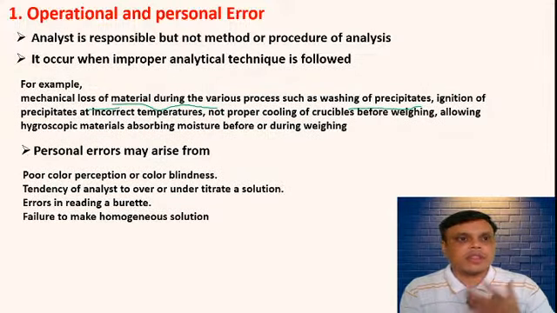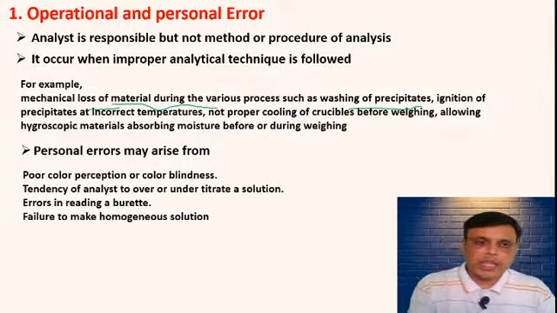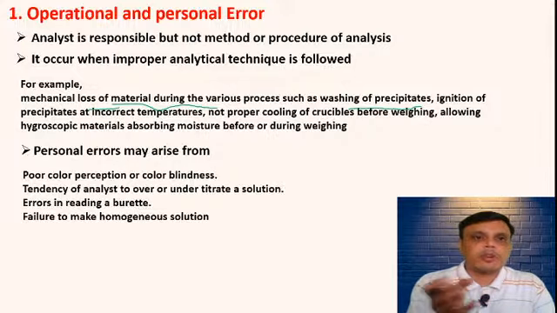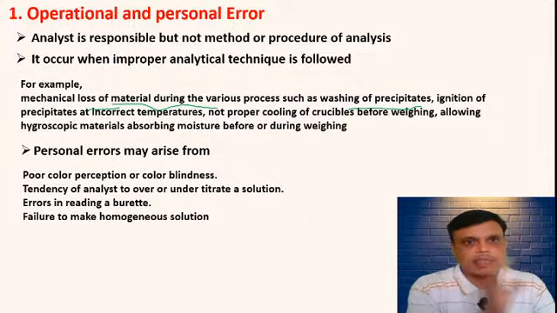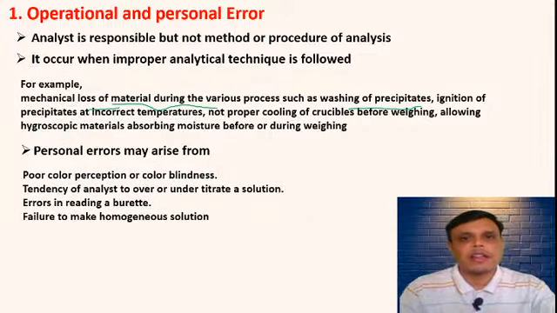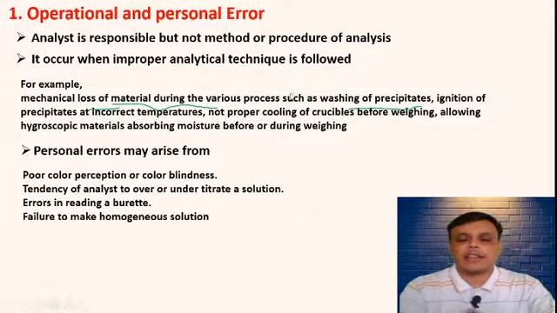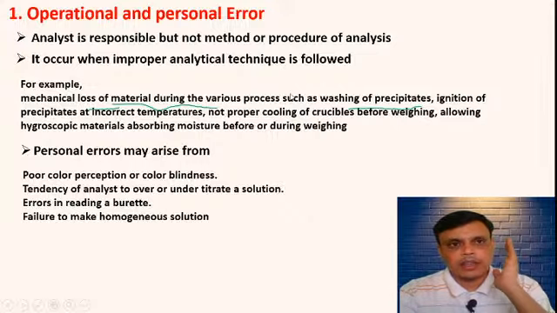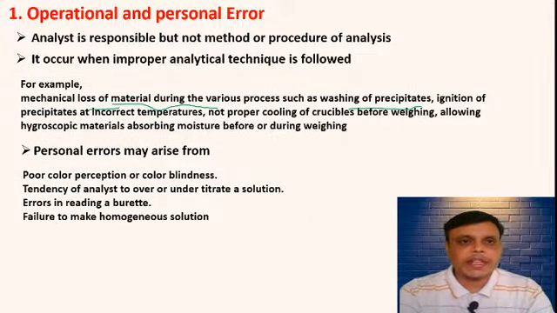This talks about the analyst, chemist or person performing that experiment being responsible, and not the method or procedure involved.